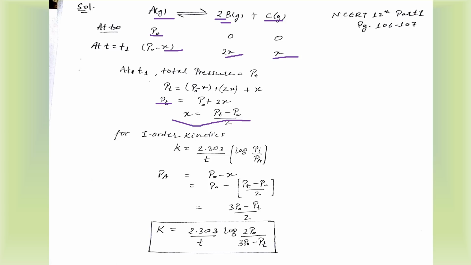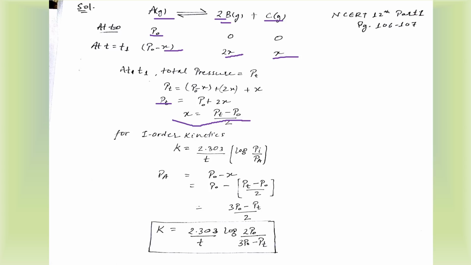So we know the equation of first order kinetics, that is k equals 2.303 upon T into log of P initial upon PA after time T. That means the pressure of A after some time T, right? We don't need to take anything of these products into consideration. We just need the initial and the final partial pressures of the reactant only, right? So we'll put the values. The initial pressure was P naught, right?